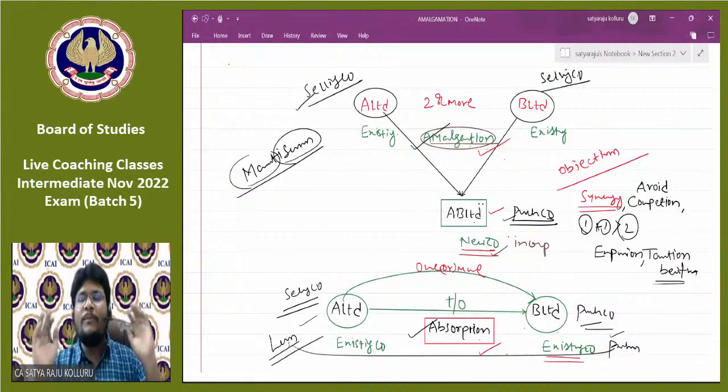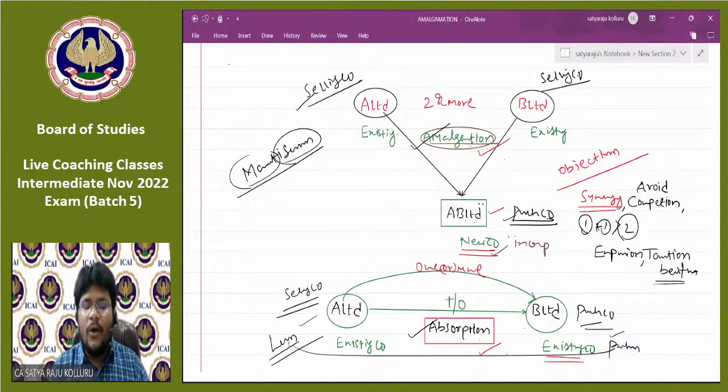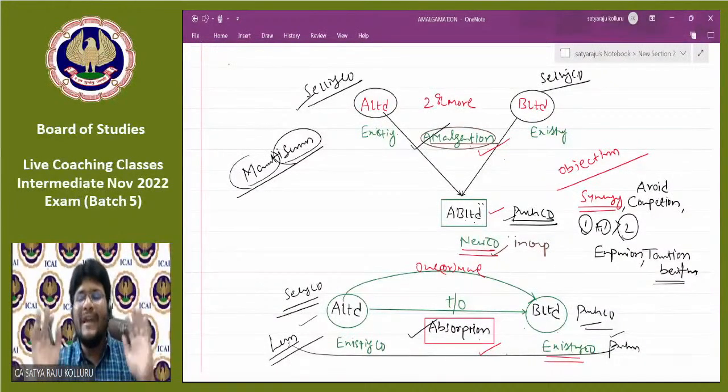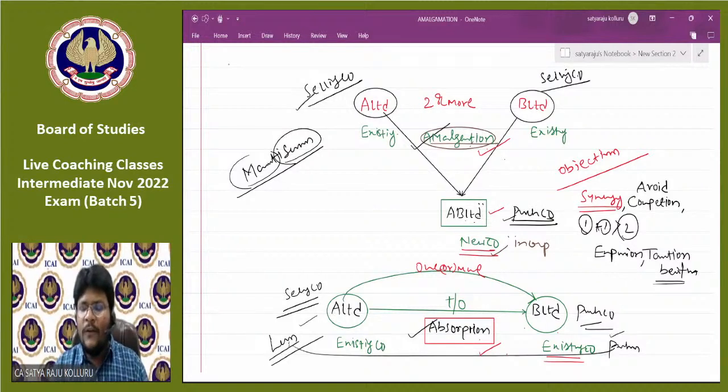That's why, for the purpose of accounting treatment, we are considering all these three concepts put together. In future, we are only discussing two different companies' accounting treatment.